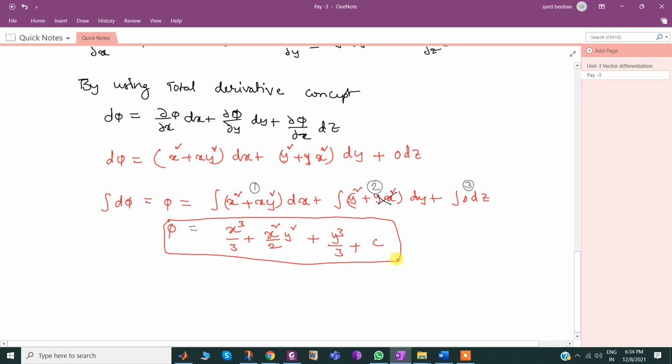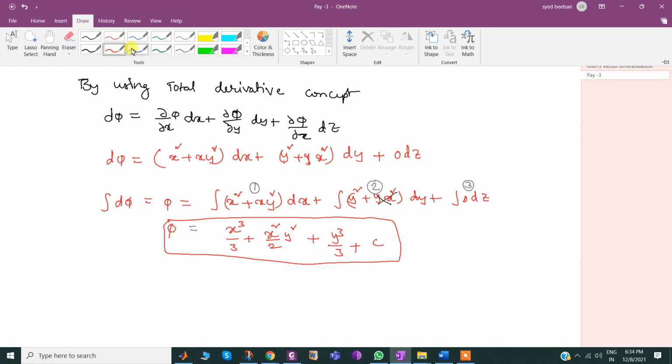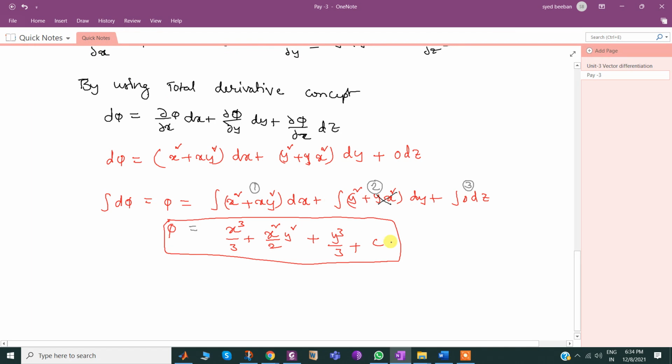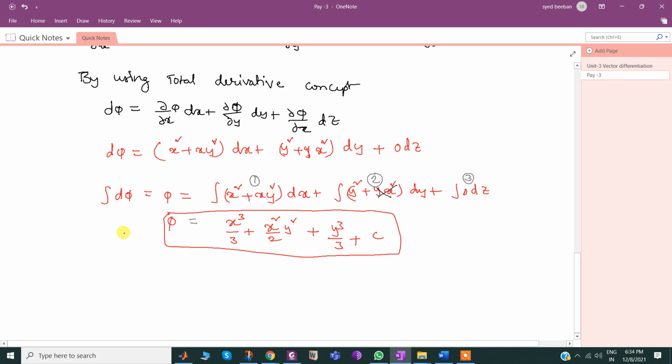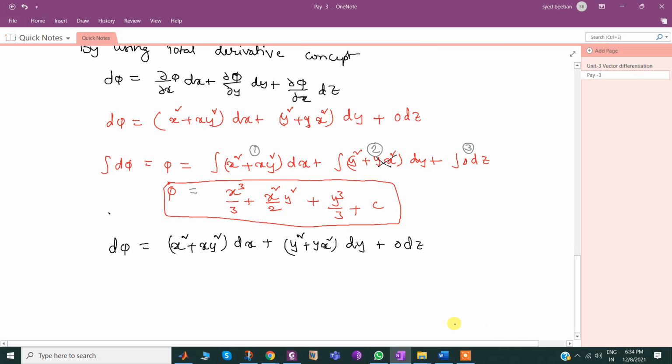Then immediately we may get a doubt: sir, why are you taking this as second and this as first? Can I try if I interchange the positions? Yes, you can. Let me try this as the first one. Let me write this down again. dφ equals (x² + xy²) dx + (y² + yx²) dy + 0 dz.